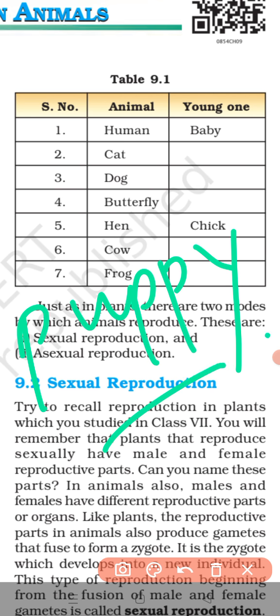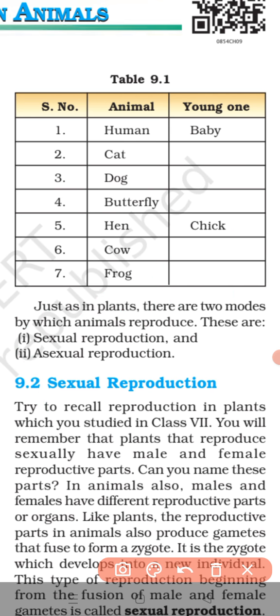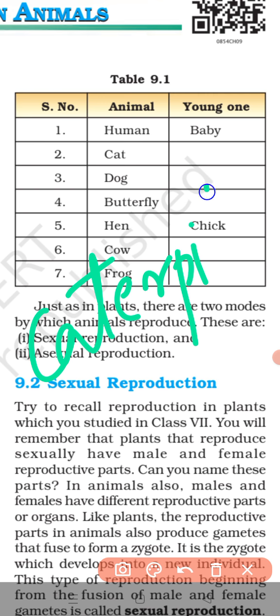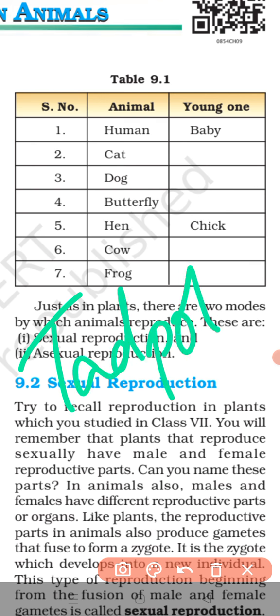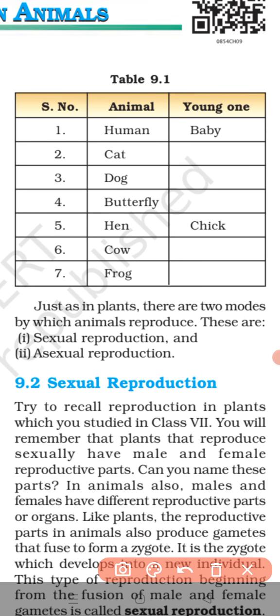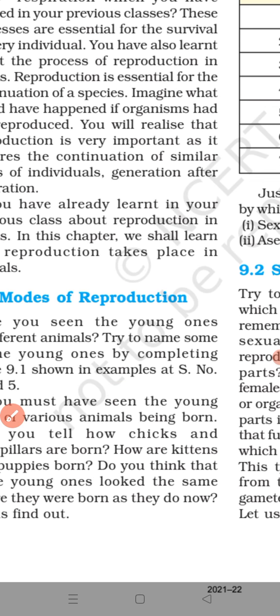Okay. Fourth one is butterfly, and the young one of butterfly is what? Caterpillar. Okay. You know this? Caterpillar. Next, hen. The young one of hen is chick. The young one of cow is calf. Okay. The young one of frog is tadpole. Okay. So these are the young ones of the animals given in table 9.1.